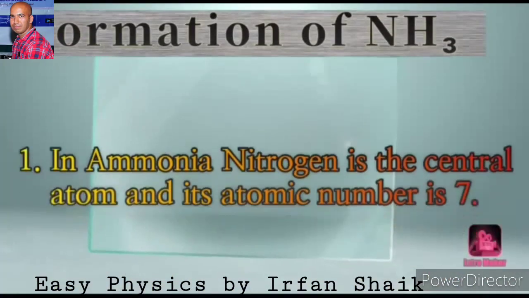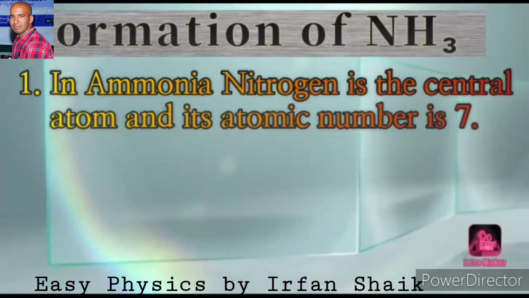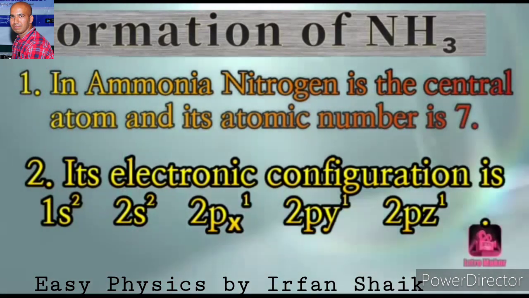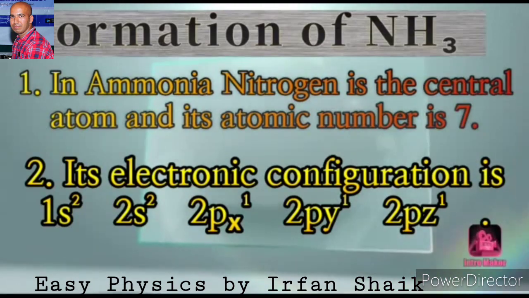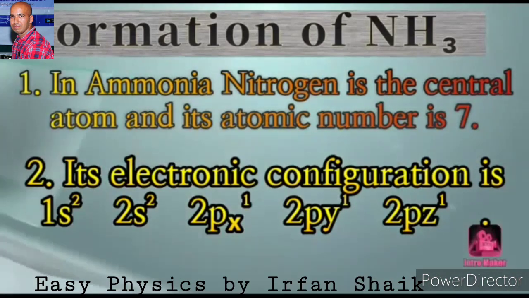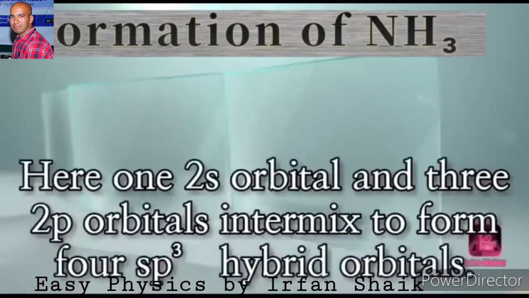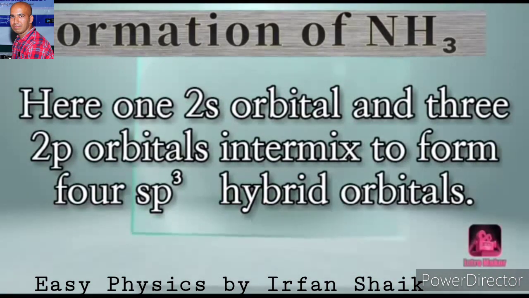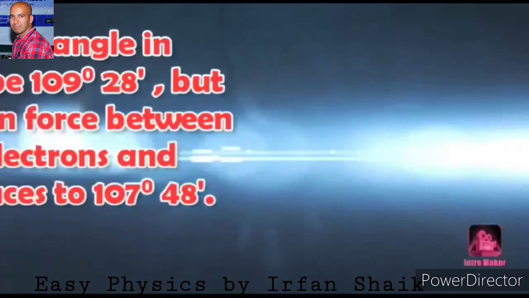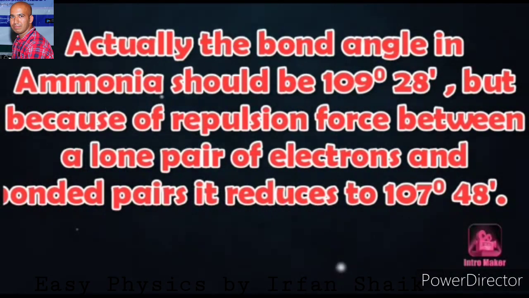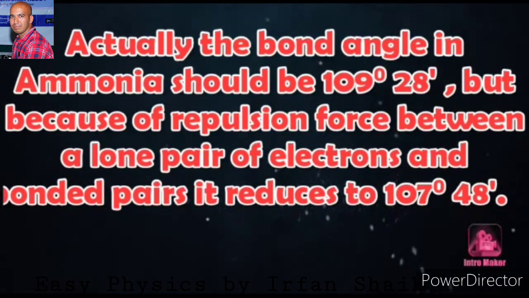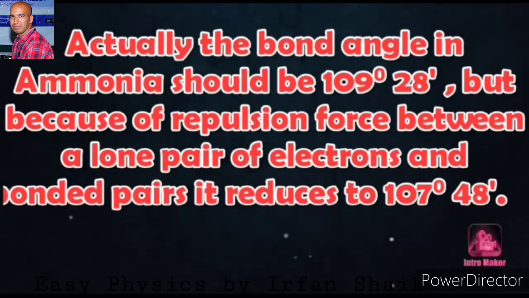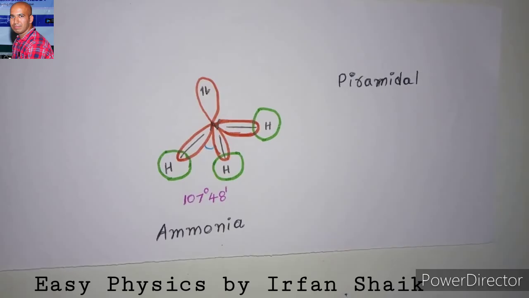In ammonia, nitrogen is the central atom and its atomic number is 7. Its electronic configuration is 1s2, 2s2, 2px1, 2py1, 2pz1. Here, one 2s orbital and three 2p orbitals intermix to form four sp3 hybrid orbitals. Actually, the bond angle in ammonia should be 109 degrees 28 minutes, but because of repulsion force between a lone pair of electrons and bonded pairs, it reduces to 107 degrees 48 minutes.